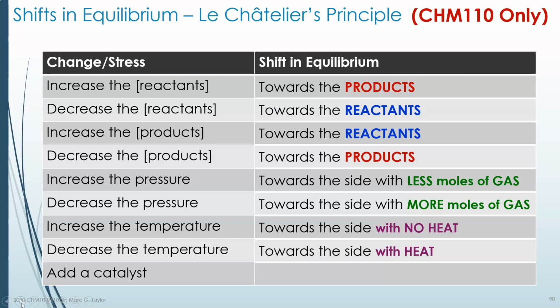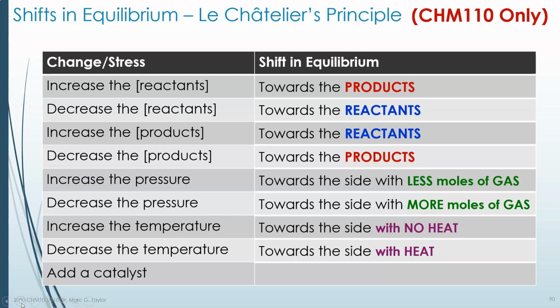And likewise, decreasing the temperature, you're removing heat. Whichever side heat is, if heat is a reactant and you're removing it, you will favor reactants. If heat is a product in an exothermic reaction, you will need to make more heat. So you have to be careful which side has the heat. Just think of heat as a reactant or a product, depending. It'll be a reactant in an endothermic, it'll be a product in an exothermic, and it follows the exact same rules as the product and reactant rules at the top here in red and blue.